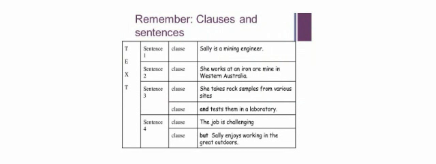Sally is a mining engineer. It's 1 clause, 1 sentence, and we'll find out that's a simple sentence. She works at an iron ore mine in Western Australia. That's 1 clause and 1 sentence, also a simple sentence. The next one, she takes rock samples from various sites and tests them in a laboratory. There's 2 clauses there in that sentence, and that's a compound sentence. The job is challenging, but Sally enjoys working in the great outdoors. Again, 2 clauses, 1 sentence, and a compound sentence.